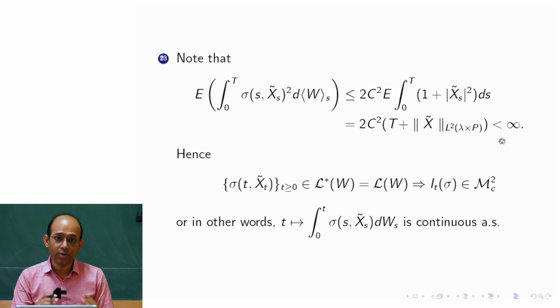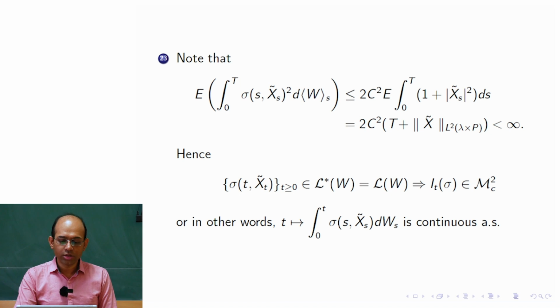When we introduced stochastic integration, using that we know that this process is in L star of W. The quadratic variation of W is dt, time itself, which is absolutely continuous with respect to Lebesgue measure, and therefore L star of omega is the same as L of omega.